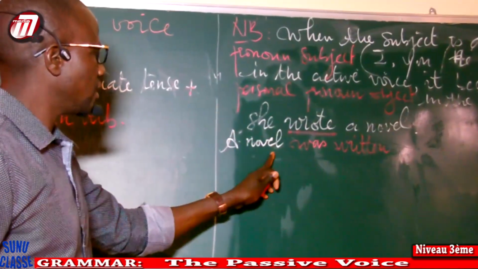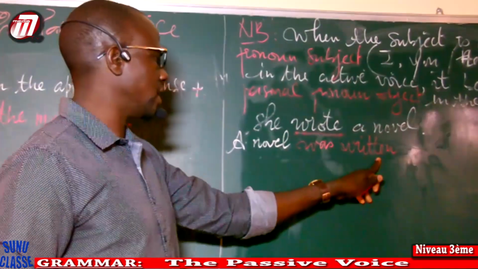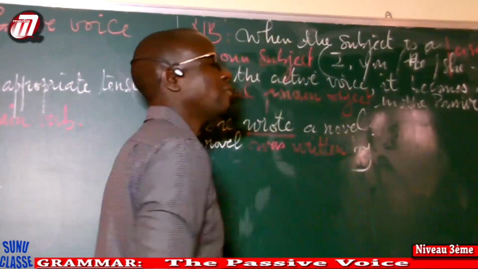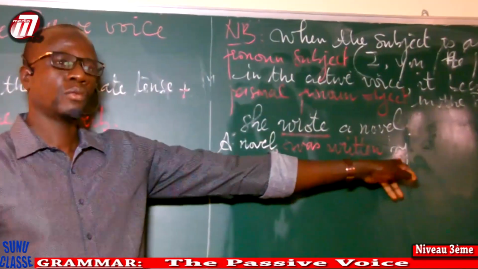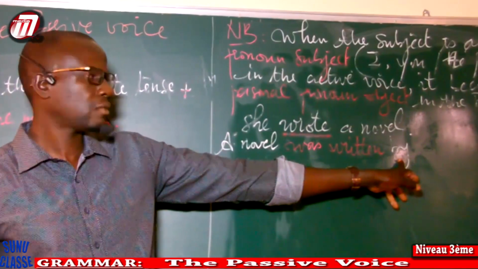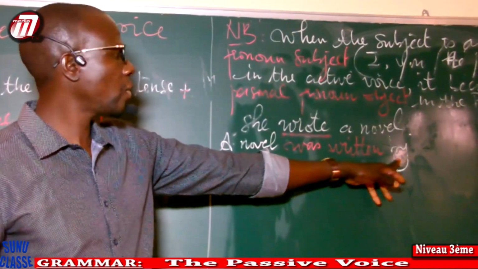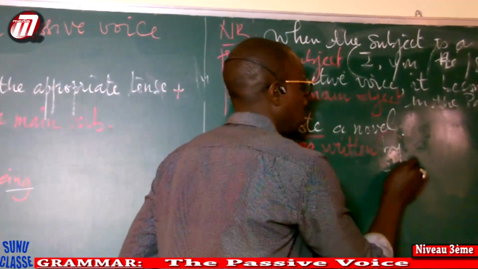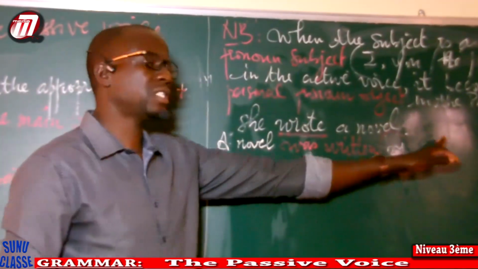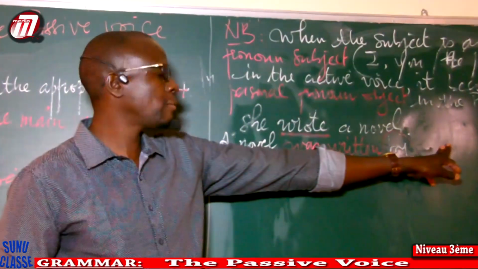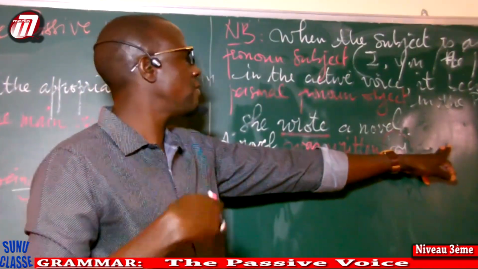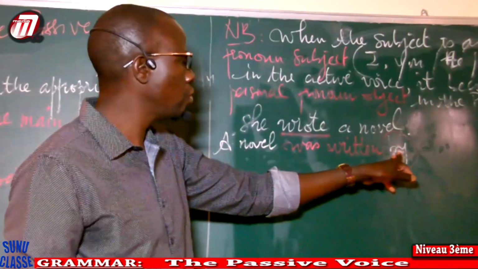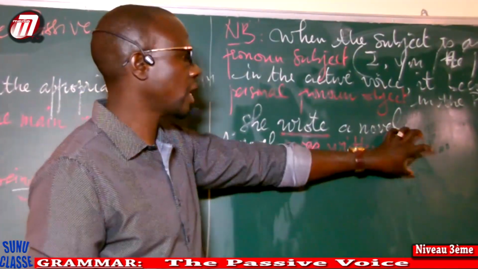A novel was written by, and don't forget to use by. When you want to mention the doer, we have to use by. By is a preposition. We can put it when you want to mention the doer, the person who performs the action. But if you don't know the doer or we don't want to express it, we can omit it.